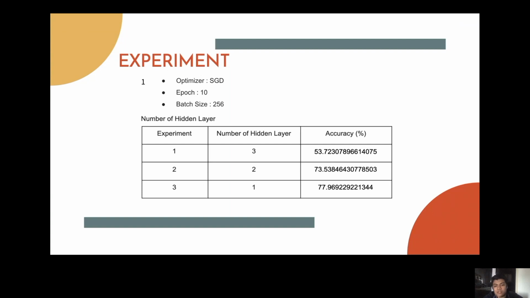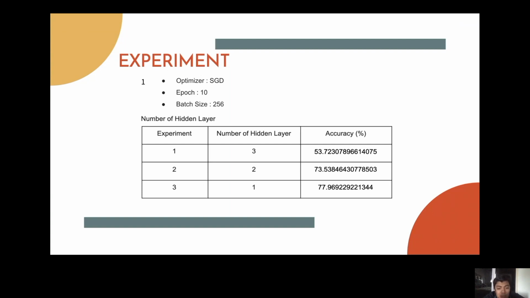Yeah. So first, we're going to see the number of hidden layers. These 3 experiments involve changes in number of hidden layers, with other hyperparameters remaining constant. So the first experiment is conducted with 3 hidden layers of 150, 100, and 50 neurons. And the second experiment is conducted with 2 hidden layers of 100 and 50 neurons, while the third experiment is conducted with 1 hidden layer of 50 neurons. So the idea of reducing the number of hidden layers is to keep the neural network as simple as possible.